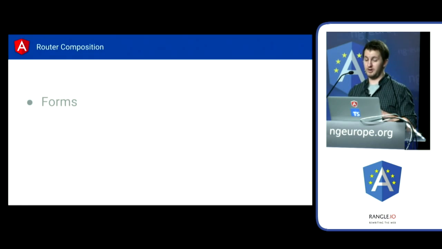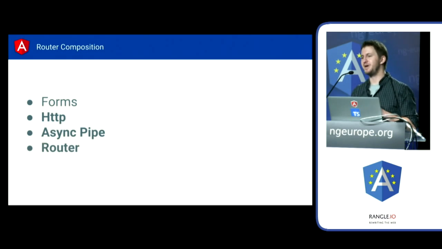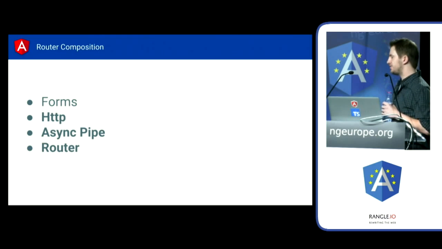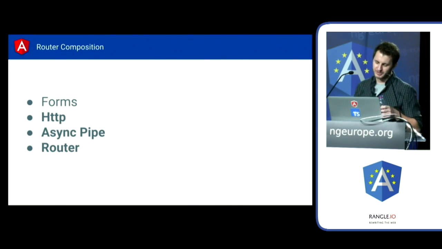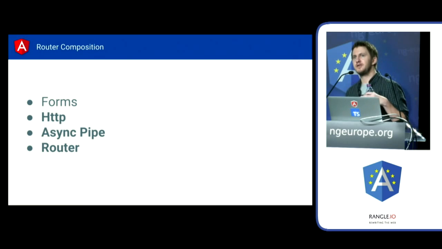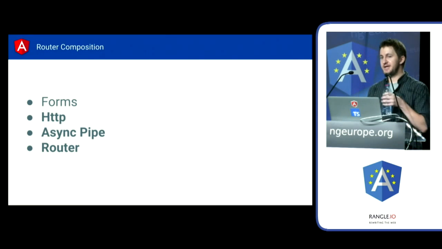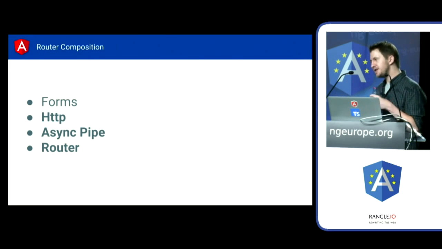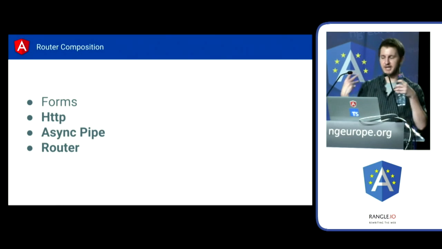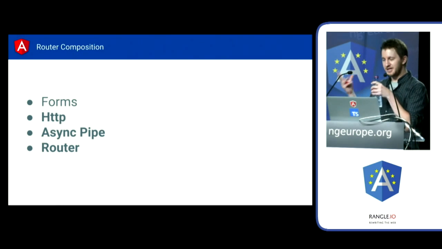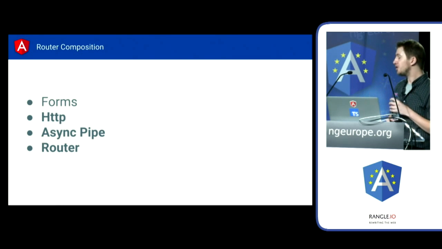So the router is the other big observable thing in Angular 2. The first 2 iterations of the router had some basis in observables. There were some things you could listen to. But in general, the first 2 iterations of the router were mostly based on promises. And when you think about it initially, that makes sense because you're going from A to B, right? And you want to make sure that that completes. Promises make sense as a mental model for that.